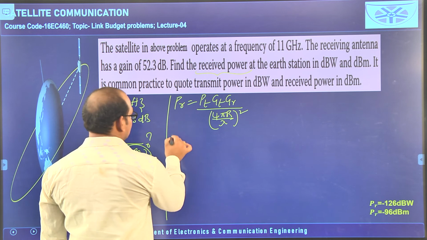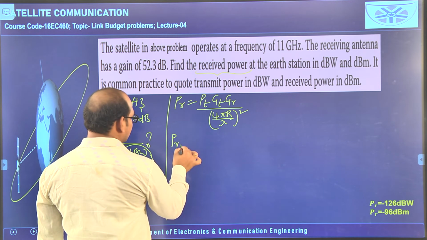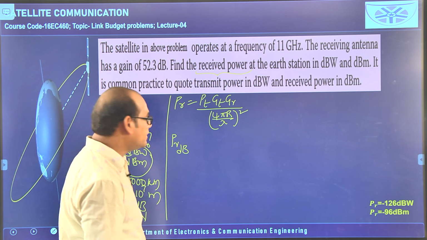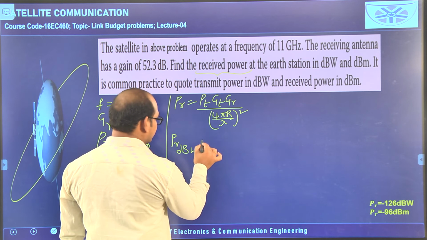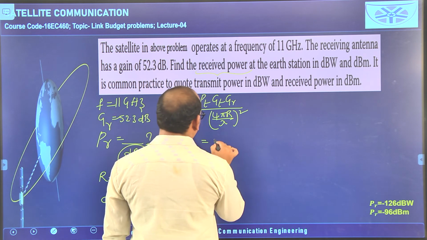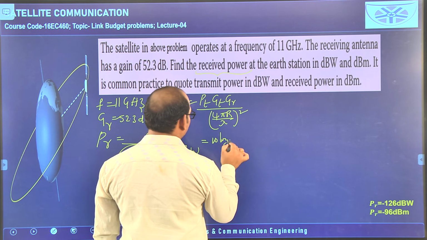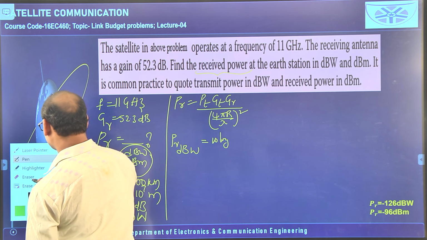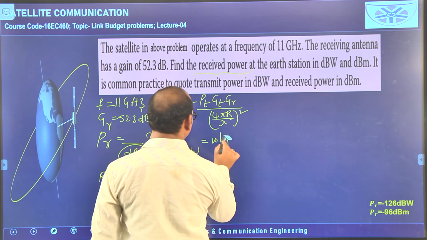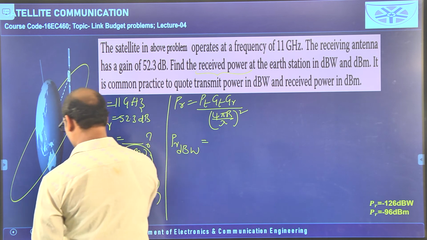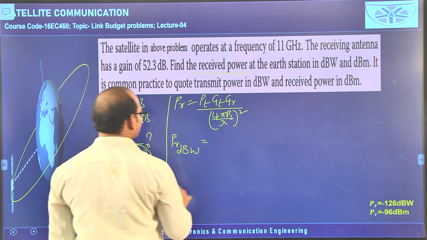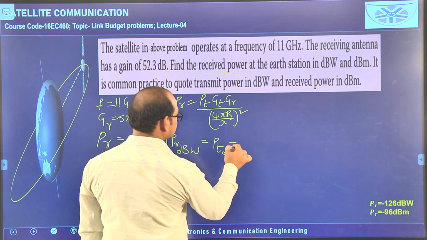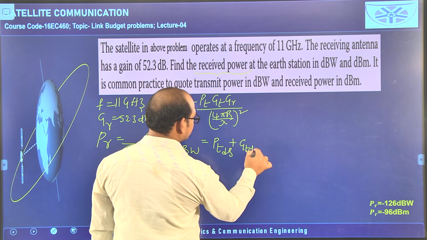So, I am writing now in dBs, 10 logarithm of PR, that is PR in dBW, it is equal to PT in dB plus GT in dB.